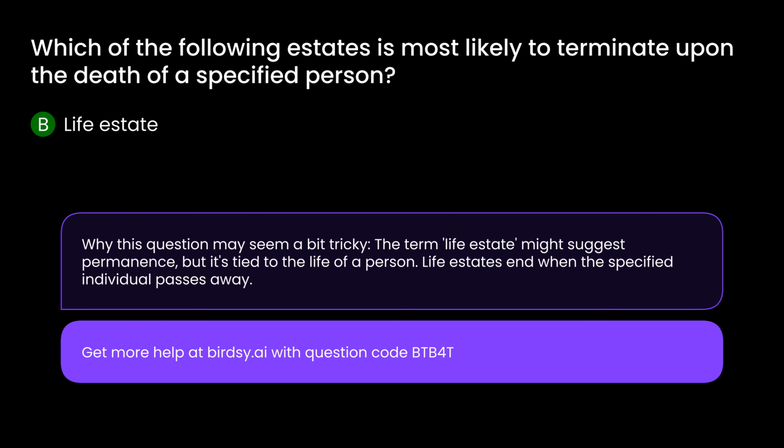Why this question may seem a bit tricky: the term life estate might suggest permanence, but it's tied to the life of a person. Life estates end when the specified individual passes away.